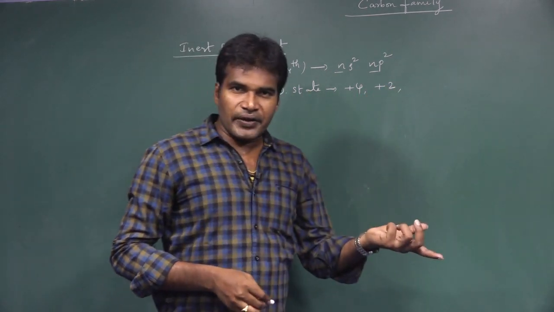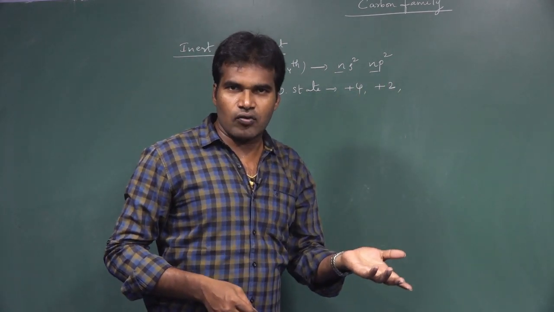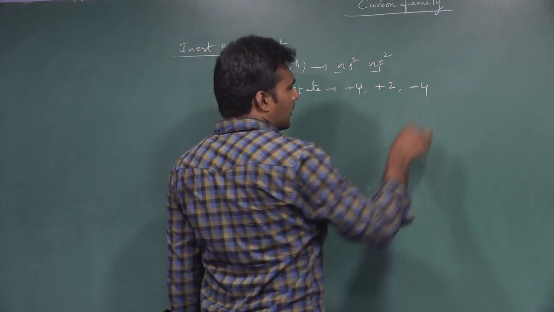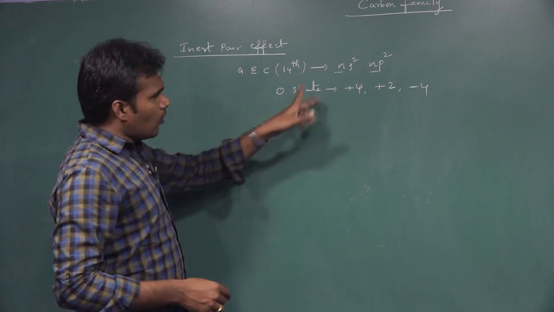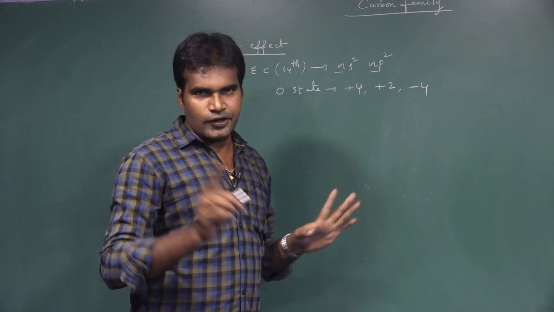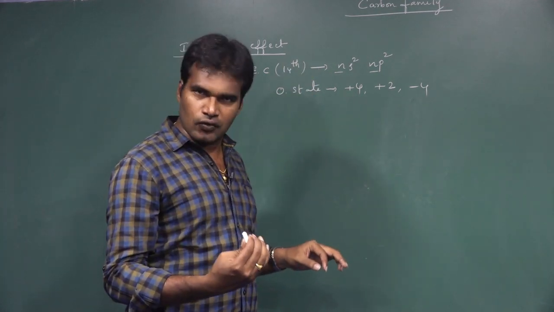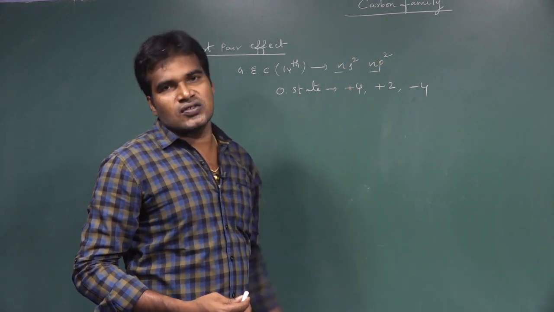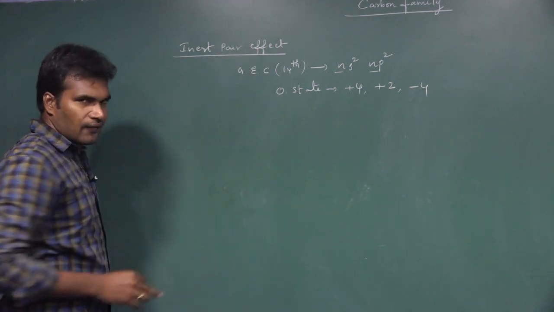Already it has 4 valence electrons. To get the stability, that is the octet configuration, it needs 4 more electrons. If it gains those 4 electrons, it will show the -4 oxidation state. Now, among these, -4 is rare, +4 and +2 are common. Already I told you, the stability of the +4 oxidation state decreases down the group, whereas the +2 oxidation state increases down the group. That's because of the inert pair effect.